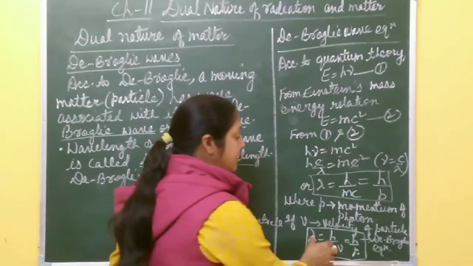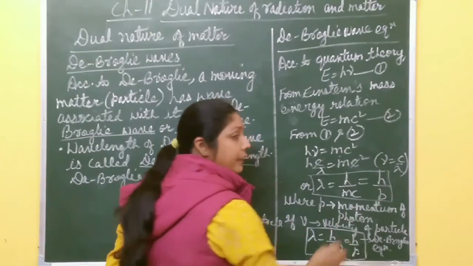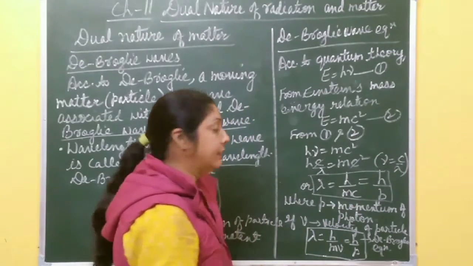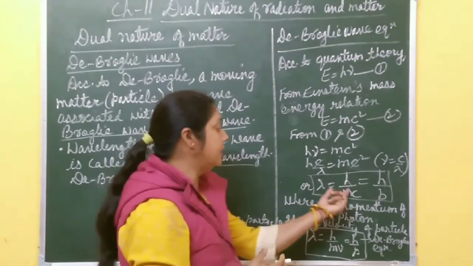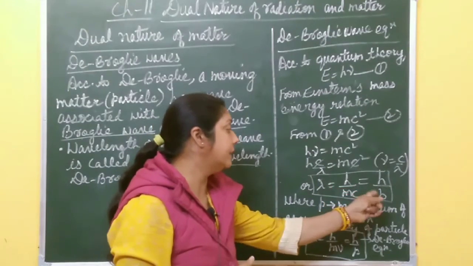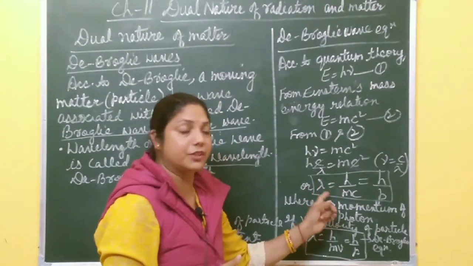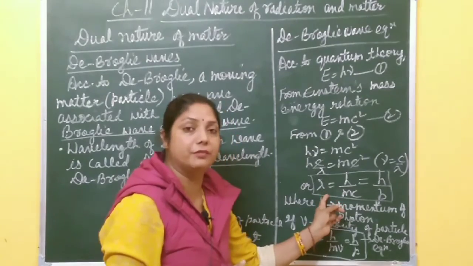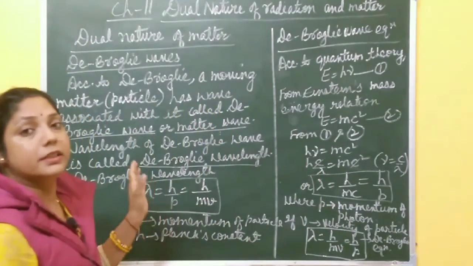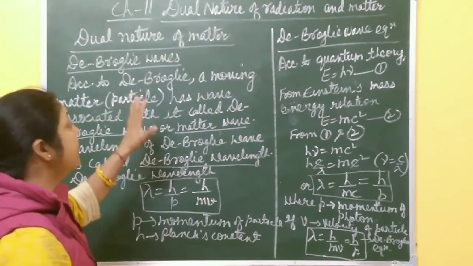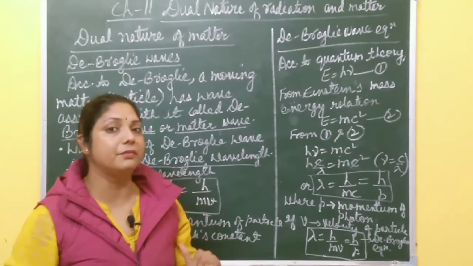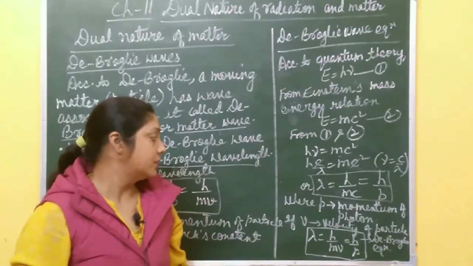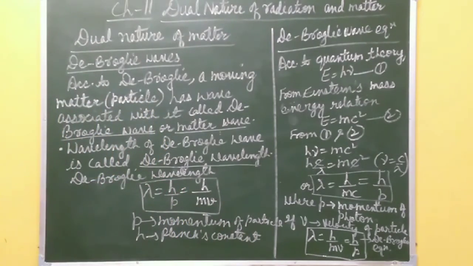From here, it's clear that p represents momentum, which represents particle nature, and lambda is wavelength, which represents wave nature. So this equation represents both particle nature as well as wave nature. There is a relation between particle nature and wave nature. So de Broglie proposed that matter has both natures, dual nature. Sometimes it behaves like a particle and sometimes it behaves like a wave, right? So please take a screenshot of this one, then we discuss some of its properties.